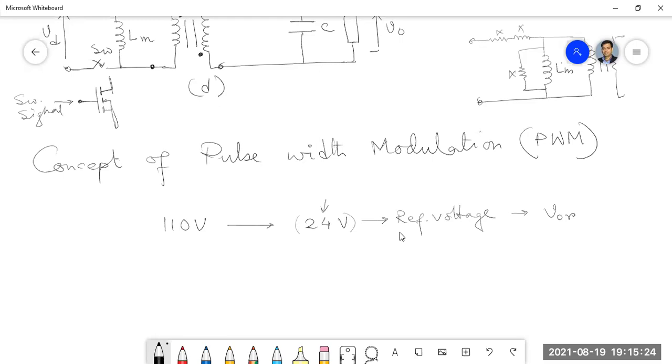So that means there is another variable which is the actual output voltage, which is not exactly VOR, it can deviate from your VOR.